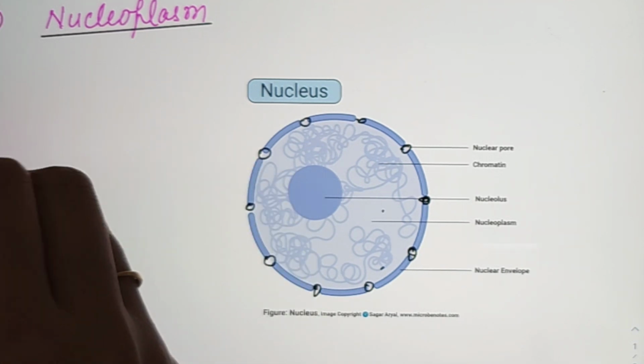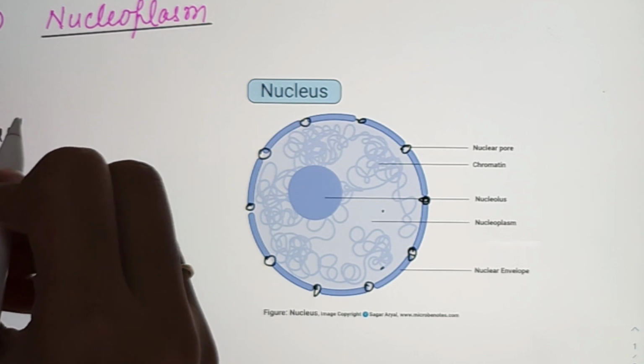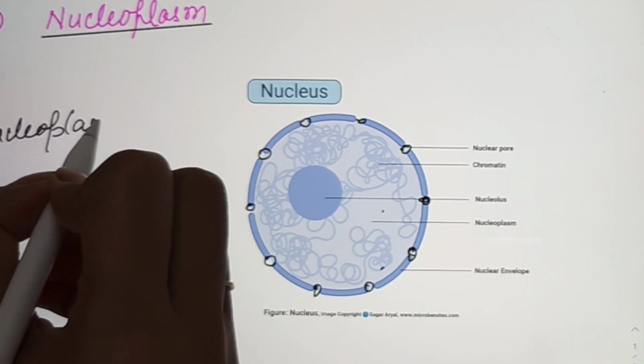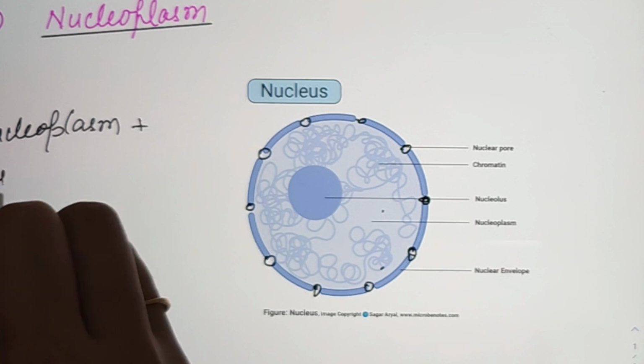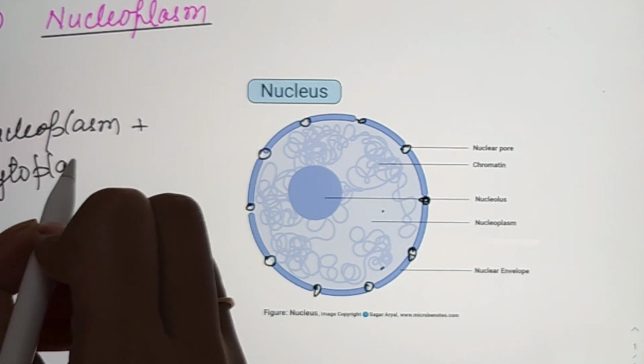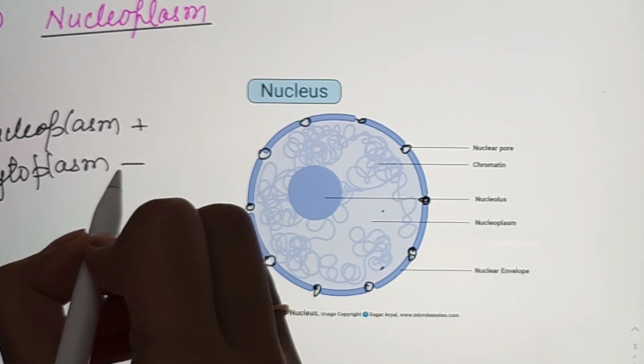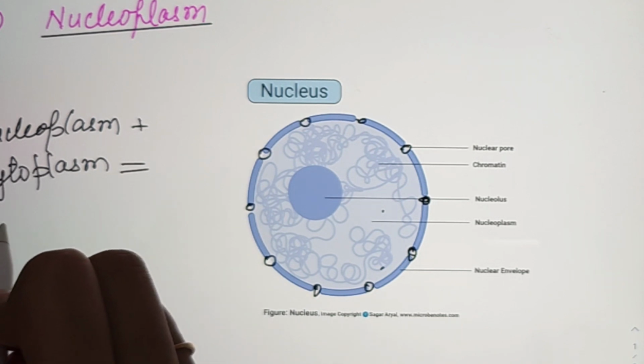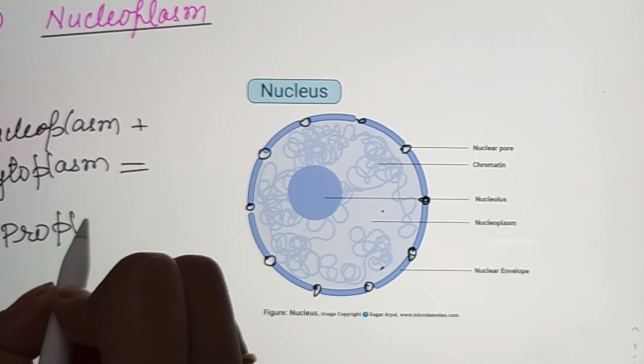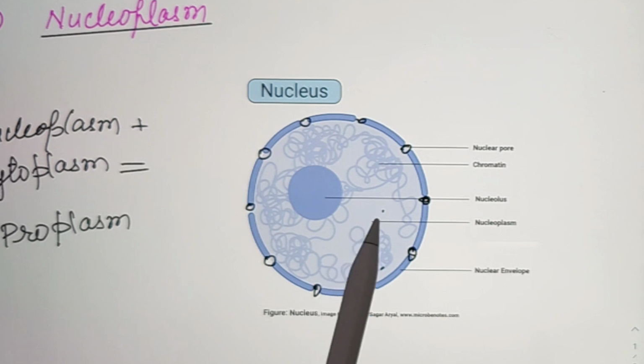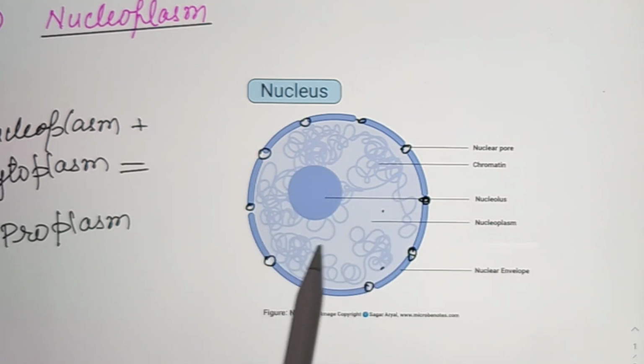What is protoplasm? Protoplasm is nucleoplasm plus cytoplasm. So inside the nucleus, the fluid is nucleoplasm, and outside is the cytoplasm. Both combine together and form protoplasm. So nucleoplasm is a part of protoplasm.